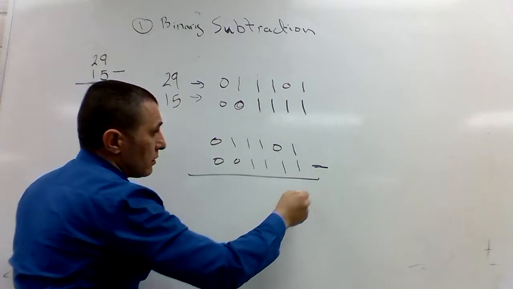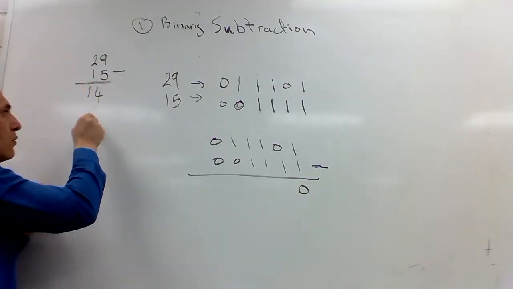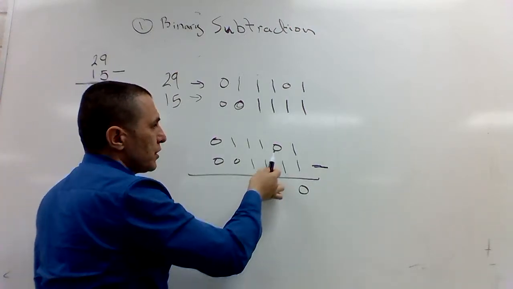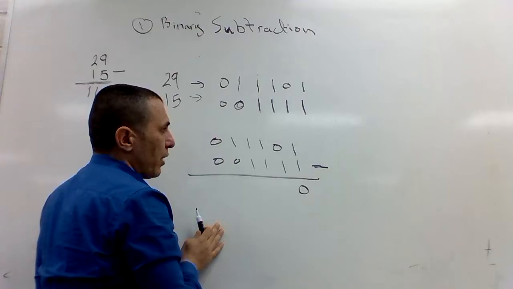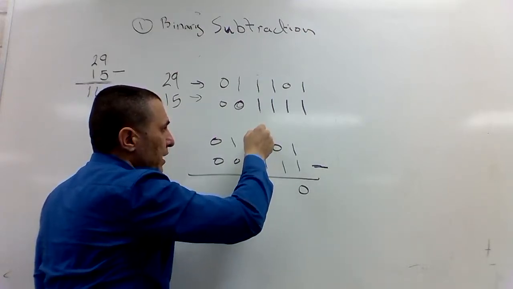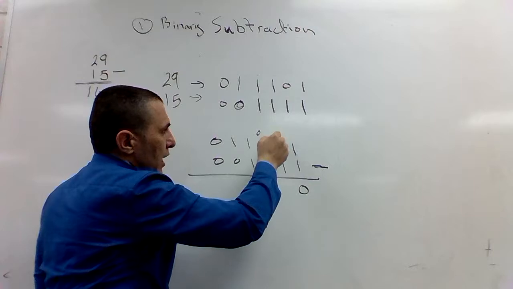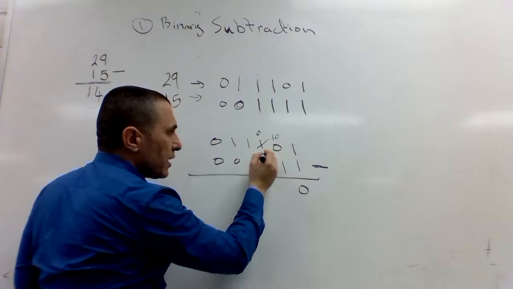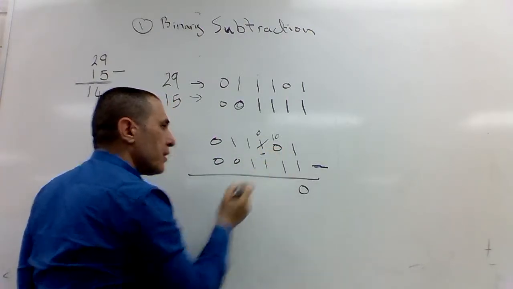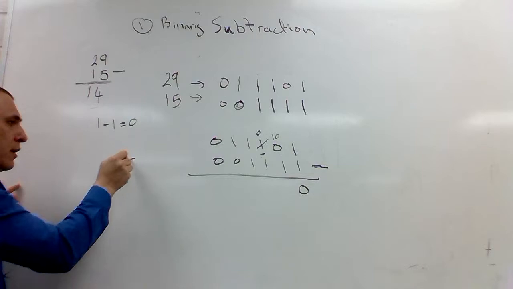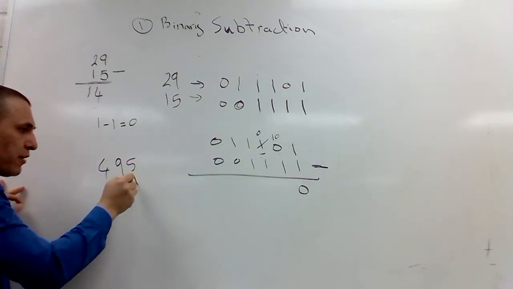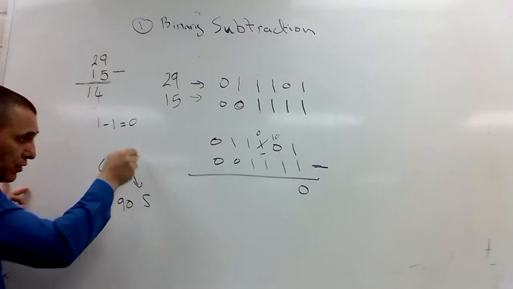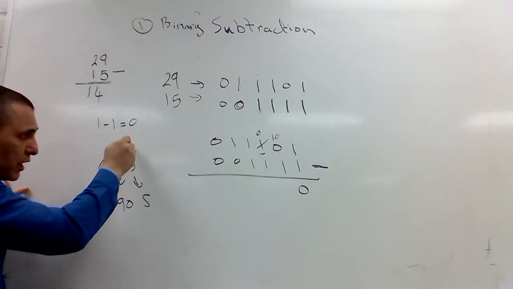1 minus 1 is what? 0. 1 minus 1 is 0. 0 minus 1, can I do that? No, I have to borrow. I borrow from here. Think of 10: we borrowed 10, from the next place. Now look at this decimal example: 9, 5, 4. What does the 5 represent? Fifty. What does this represent? Nine.